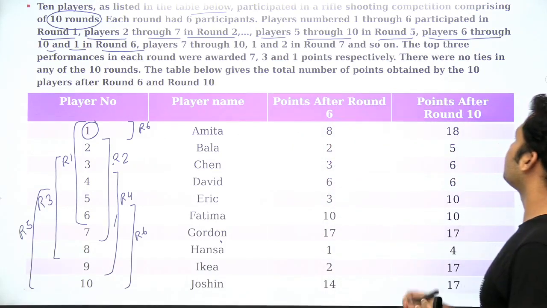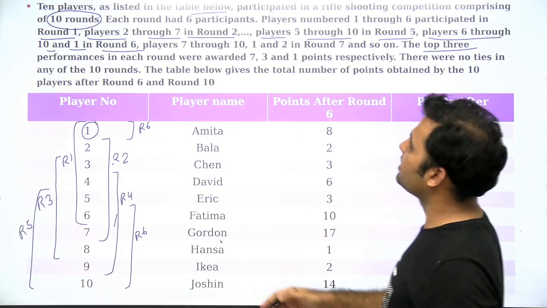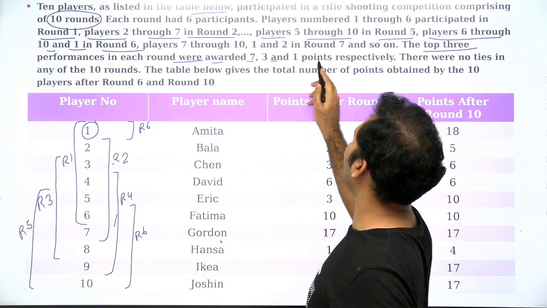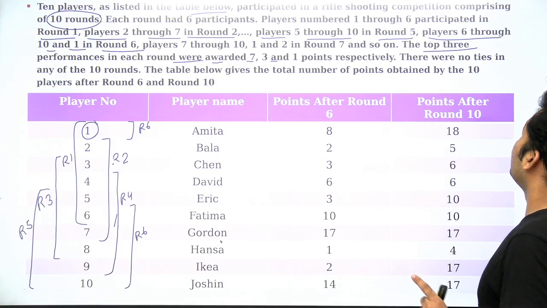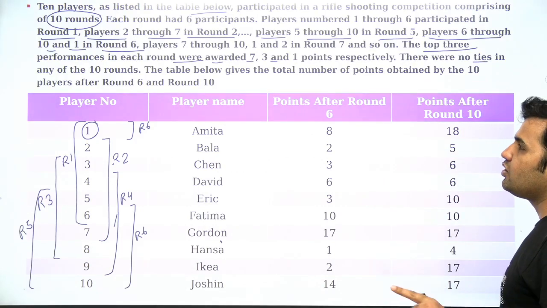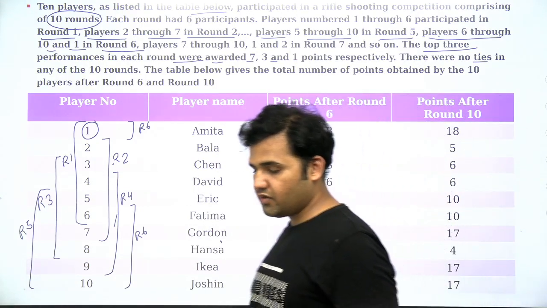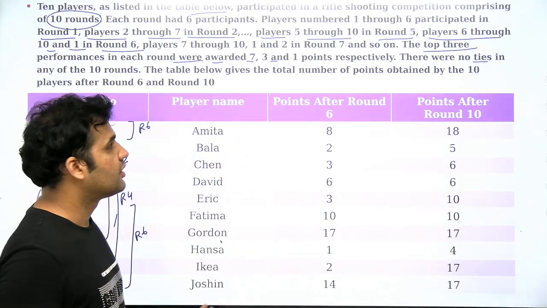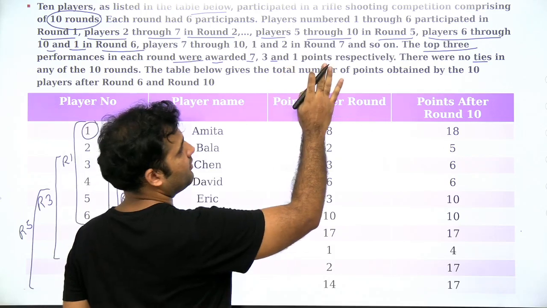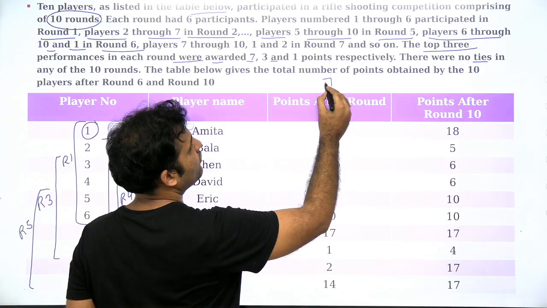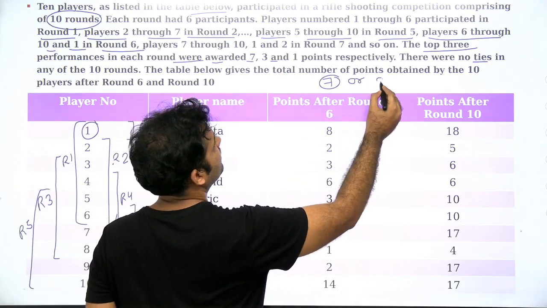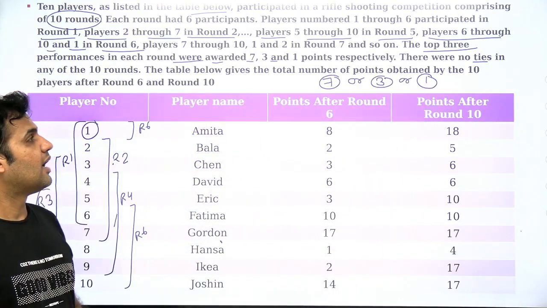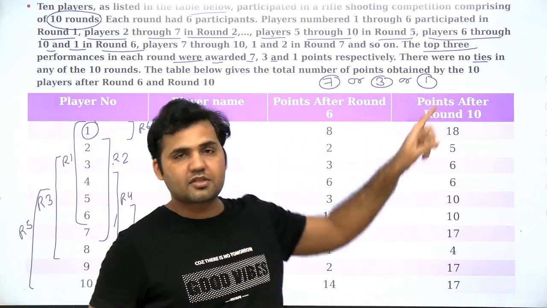And next it says the top 3 performances in each round were awarded 7, 3 and 1 points respectively. There were no ties in any of the 10 rounds. Now again, one very important piece of information: the possible score in any round for a shooting player is either 7 or 3 or 1, and there are no ties, and these are the only 3 possible scores.